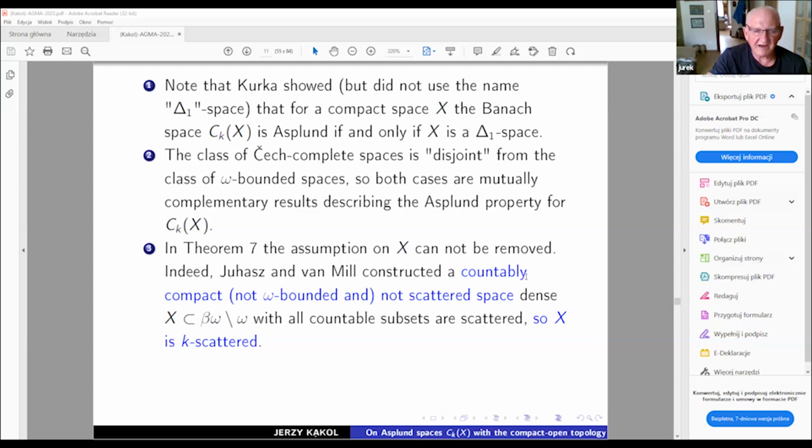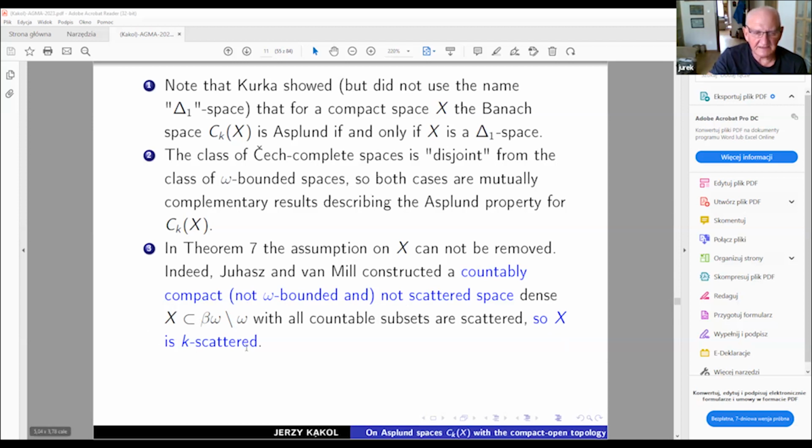Juhász and van Mill constructed a countable compact space which is not scattered, located as a dense subset of beta omega minus omega, with all countable subsets scattered. A very easy procedure shows that this X is k-scattered.